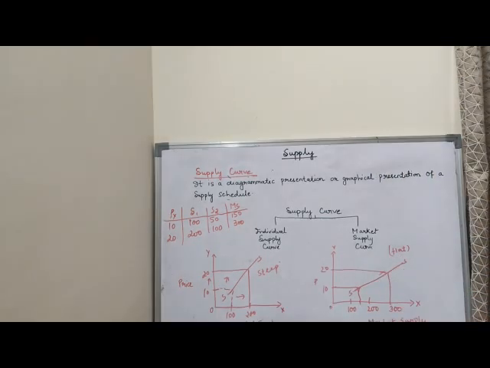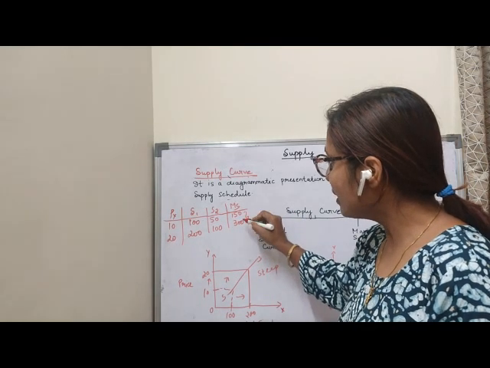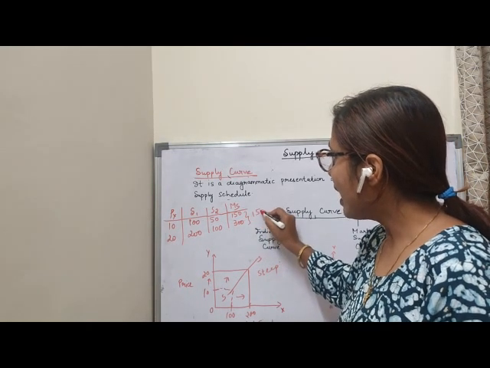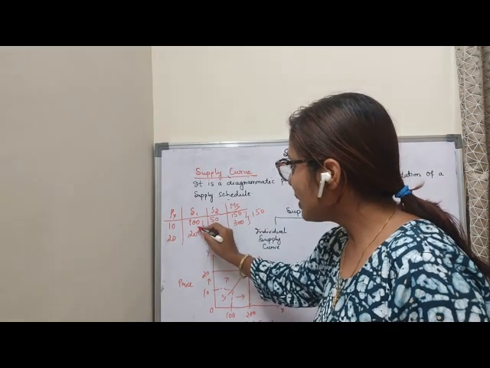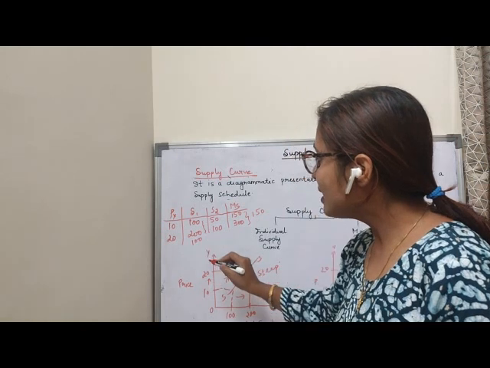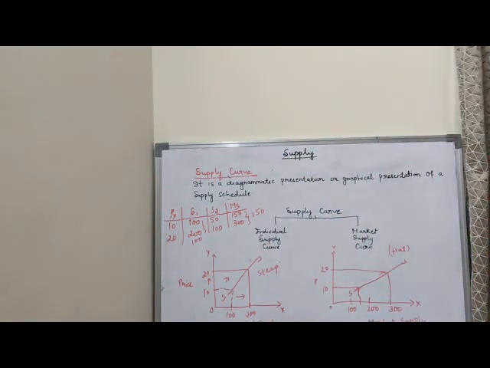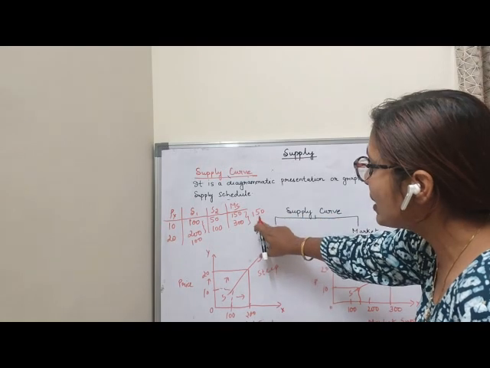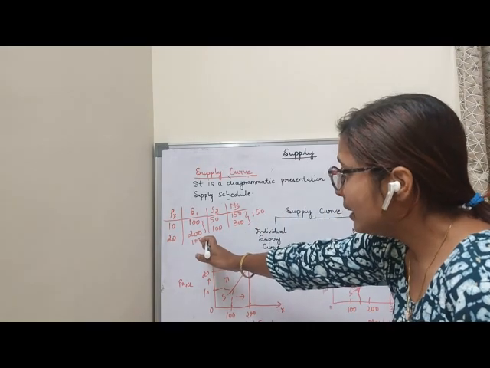Why? The reason is that you see the proportionate change in market supply, the difference here is 150 and here the difference is 100. So what I can see is that if the difference is more, the curve will be flatter. So here the difference is 150, which is more than the individual.